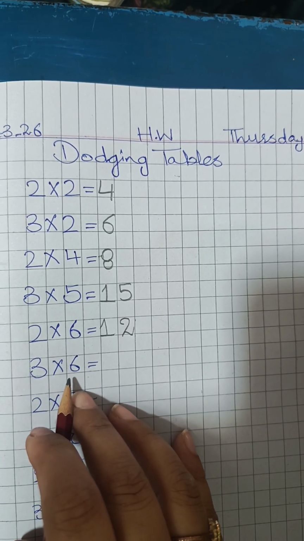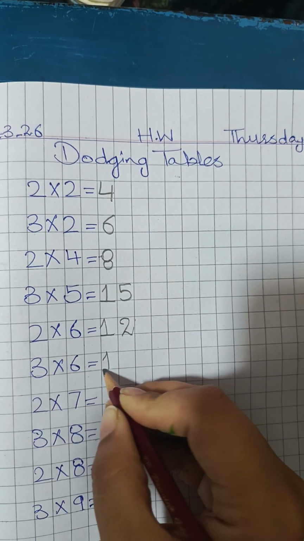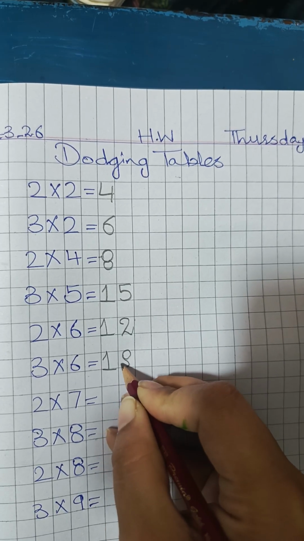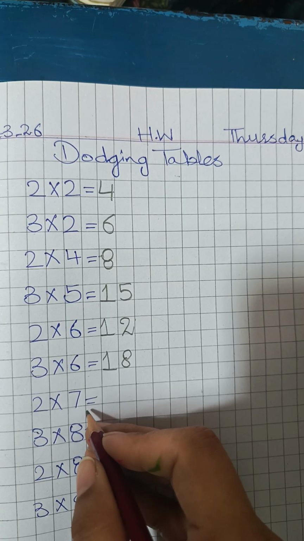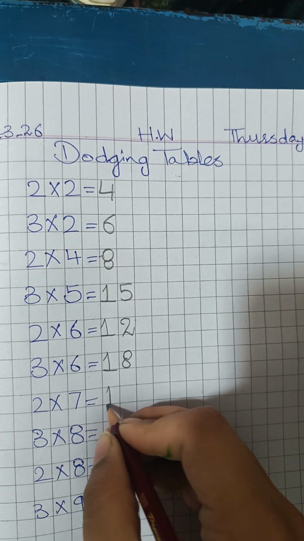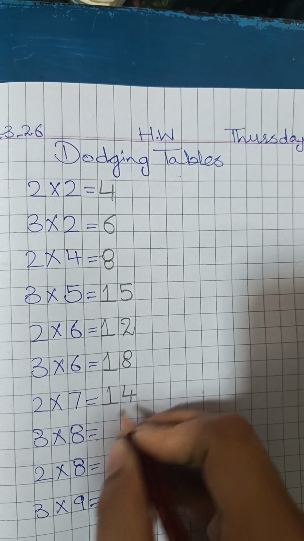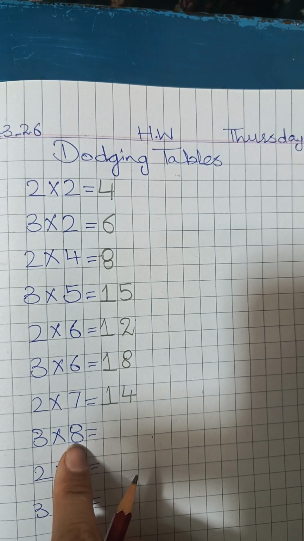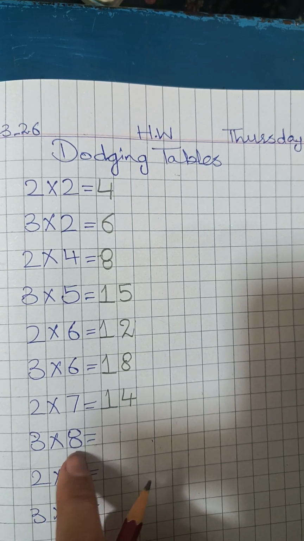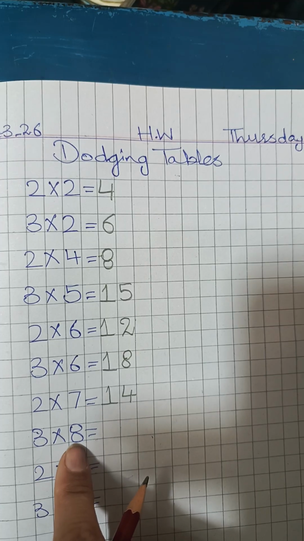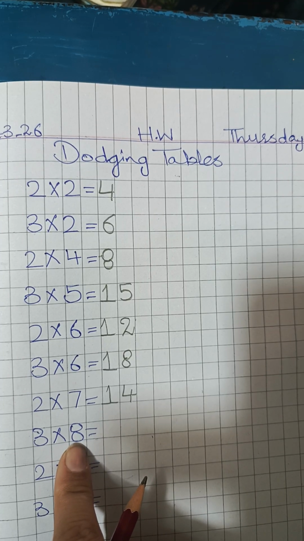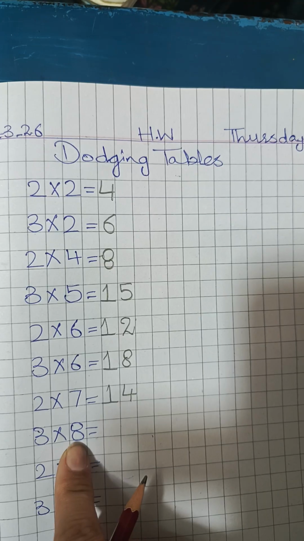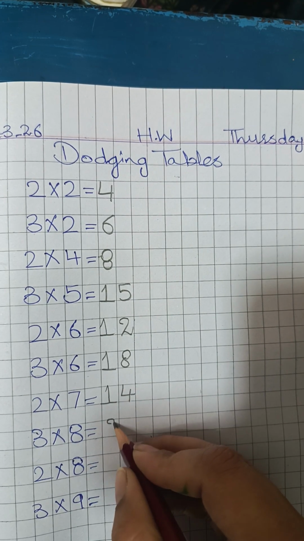3 sixes are 18. 2 sevens are 14. 3 eights are. Is it difficult? So say the table of 3 with your teacher. 3 ones are 3, 3 twos are 6, 3 threes are 9, 3 fours are 12, 3 fives are 15, 3 sixes are 18, 3 sevens are 21, 3 eights are 24.